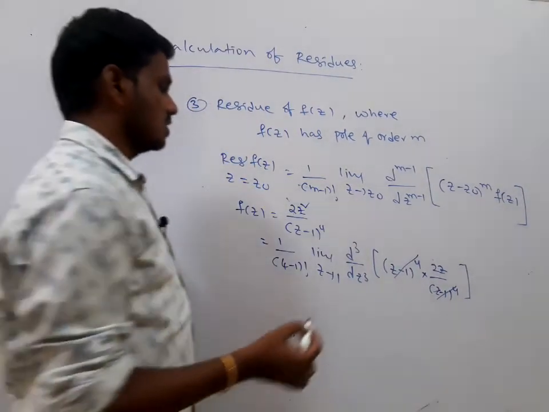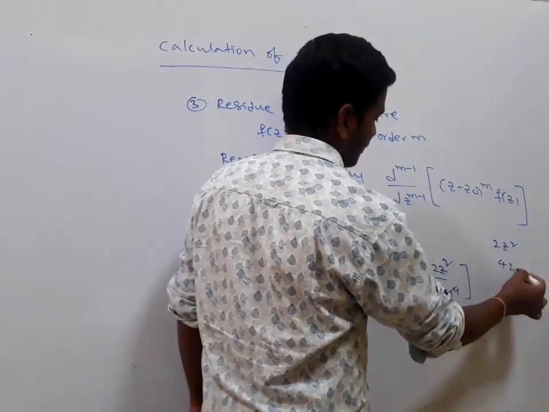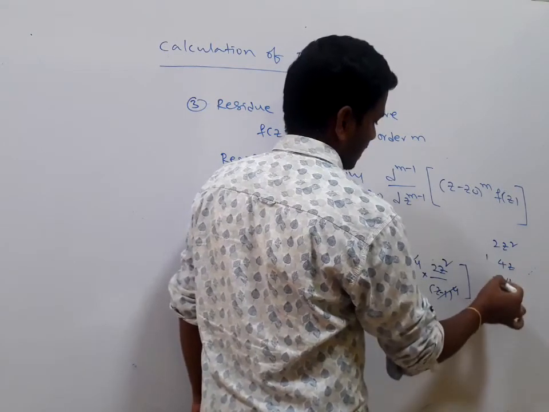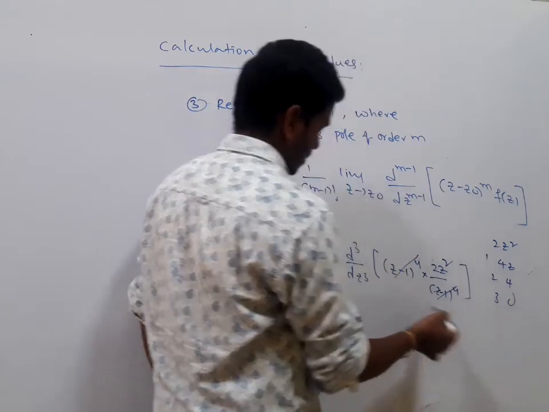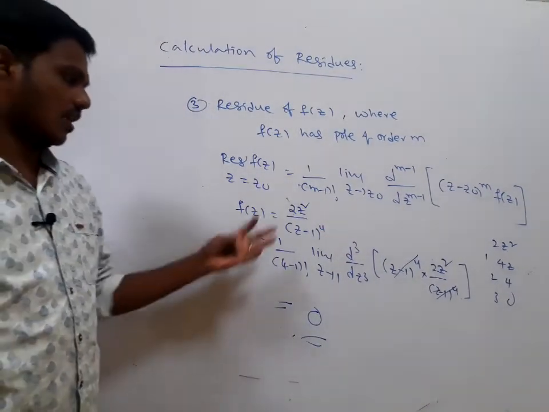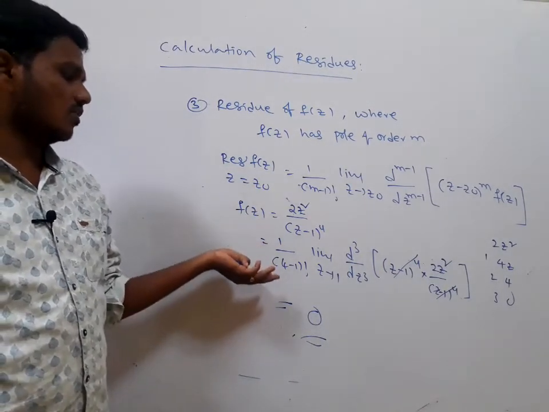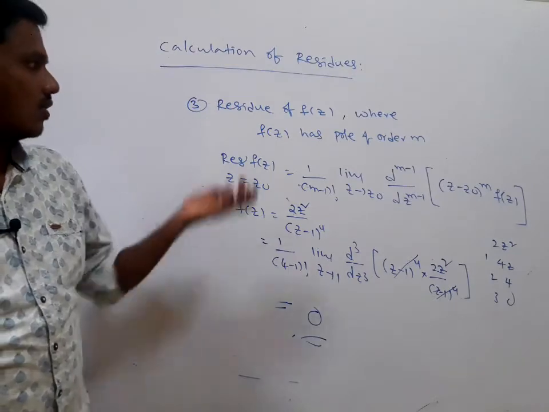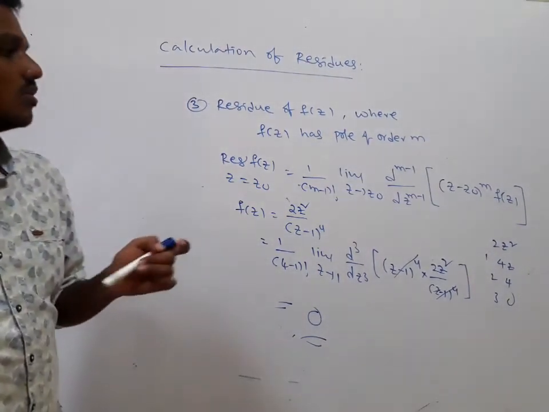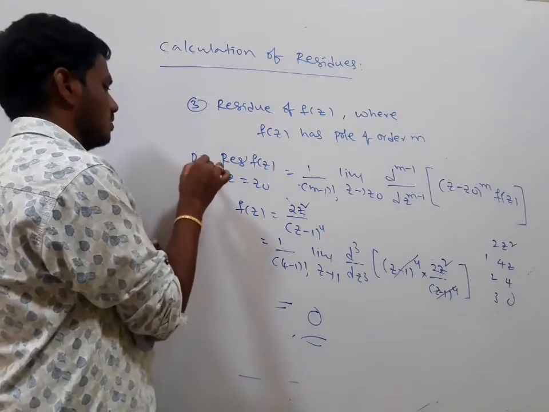Third derivative of 2z square: here it is 2z square, first derivative is 4z, second derivative is 4, third derivative is 0. So here the value is 0. In this particular case, I am giving the general example. Is it clear? Yes, if the residue is 0, we can write the integral value is 0. This is the way of evaluating the residue of f of z when z is equal to z naught is a pole of order m. You are going to remember this formula.